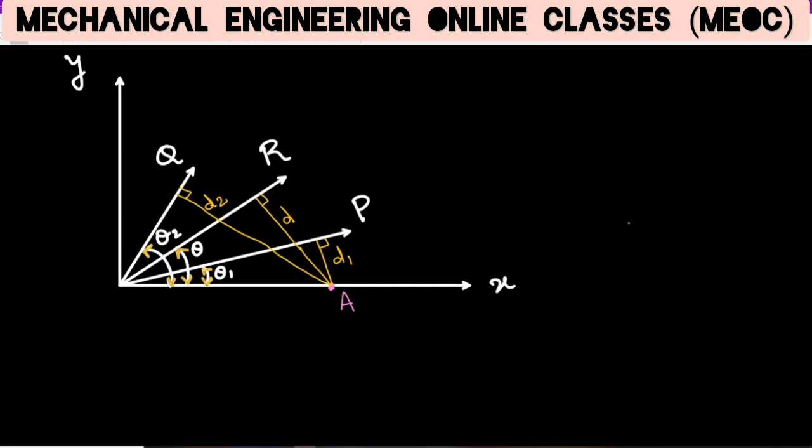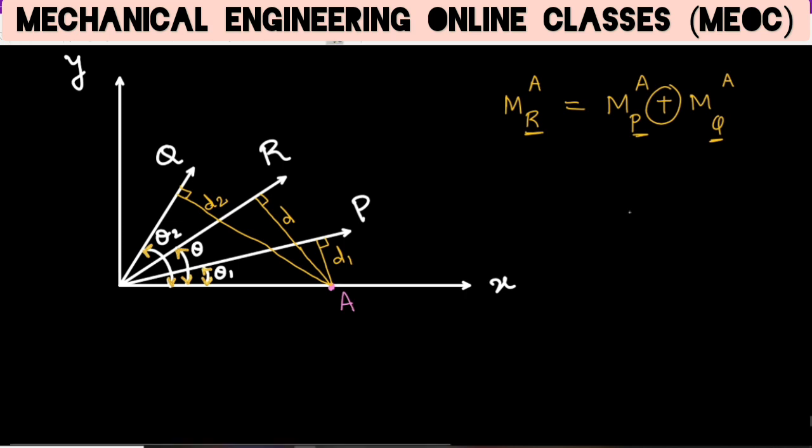Now, according to Varignon's theorem, the moment of the resultant about any point on the plane, and we have taken A as the point for example, will be equal to the moment of force P about A plus the moment of Q about A, since R is the resultant of P and Q. This plus is considering the sign convention, which we have just discussed.